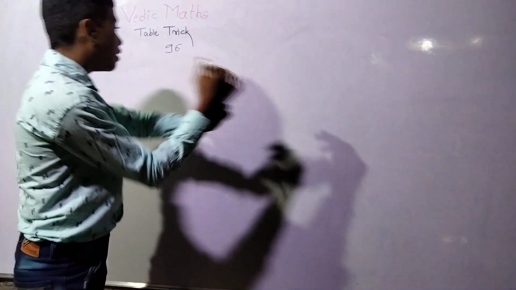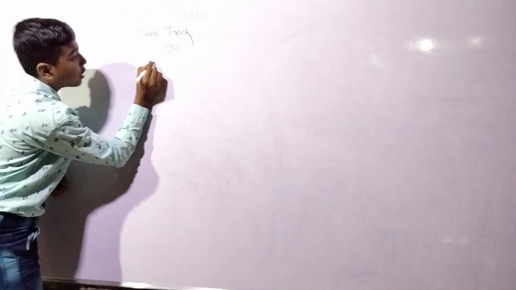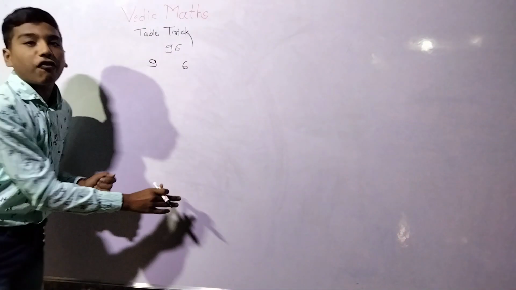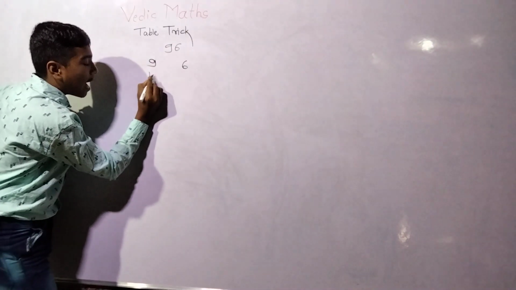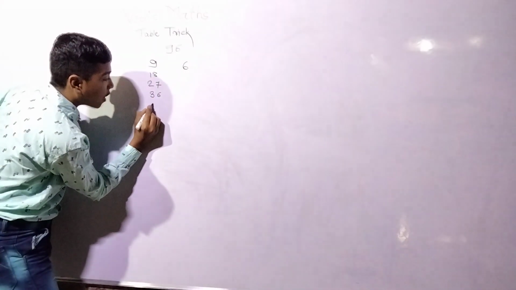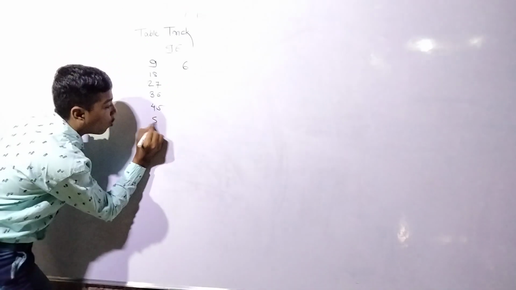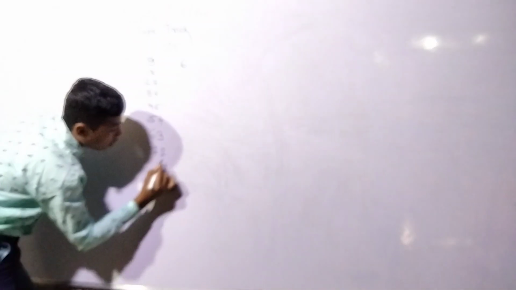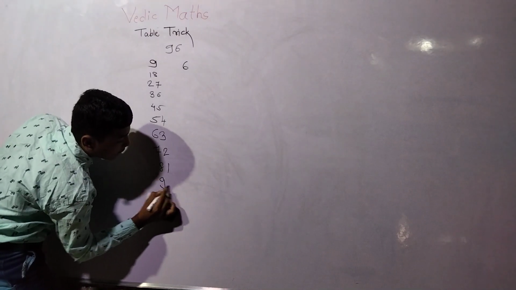I will just explain. First, take 9 here and second, take 6 here. So write the table of 9. 9 1 is 9, 9 2 is 18, 9 3 is 27, 9 4 is 36, 9 5 is 45, 9 6 is 54, 9 7 is 63, 9 8 is 72, 9 9 is 81, 9 10 is 90.